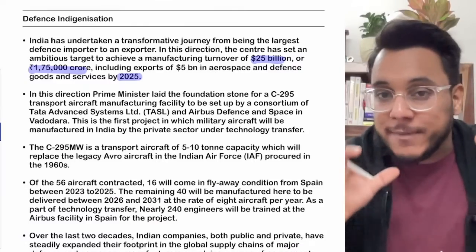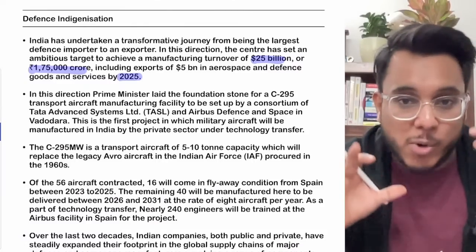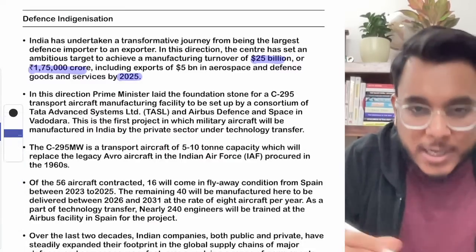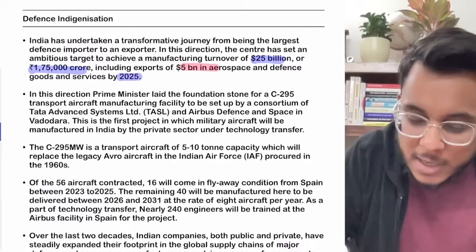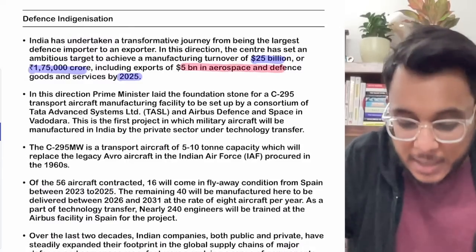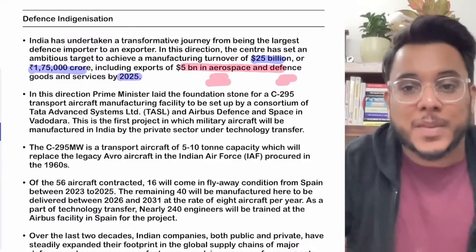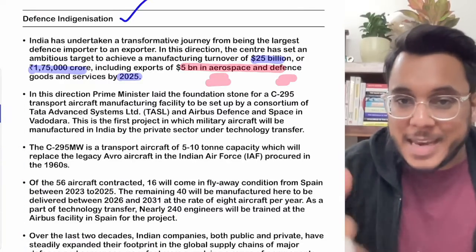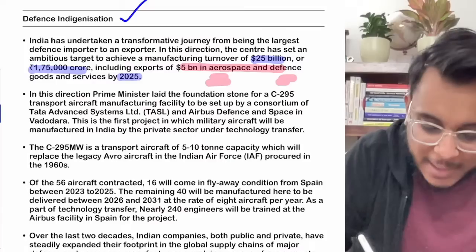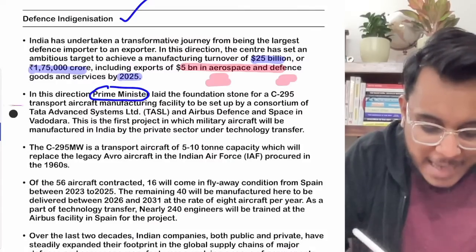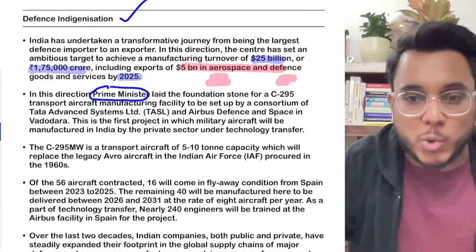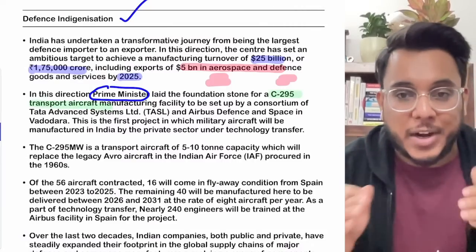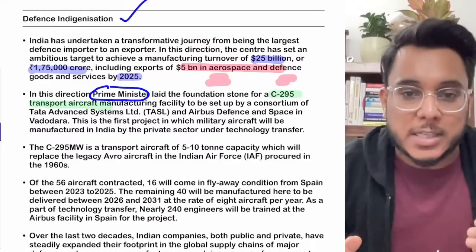This is the manufacturing turnover that we want to achieve by 2025. And out of this 25 billion, $5 billion of manufacturing will be done in the aerospace and defense sector. So this is the goal of the government. Now in this direction, recently the Prime Minister laid the foundation stone for the C-295 transport aircraft.